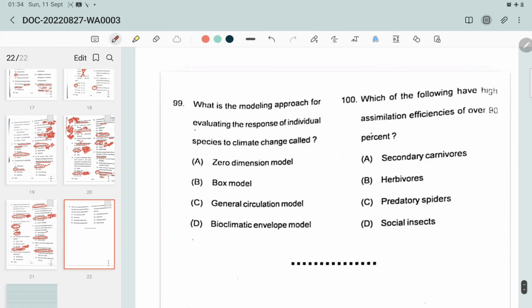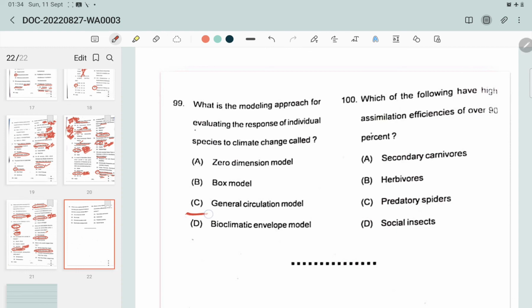And question number 99. What is the modeling approach for evaluating the response of individual species to climate change called? The options are zero dimension model, box model, general circulation model, bioclimatic envelope model.